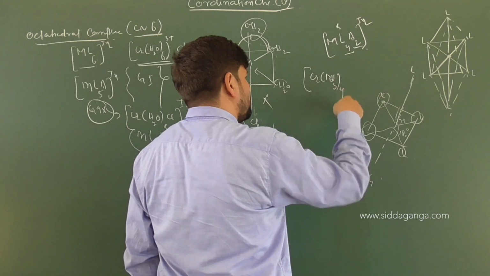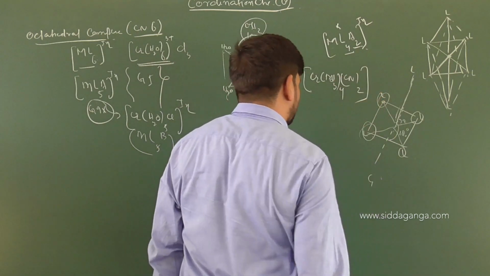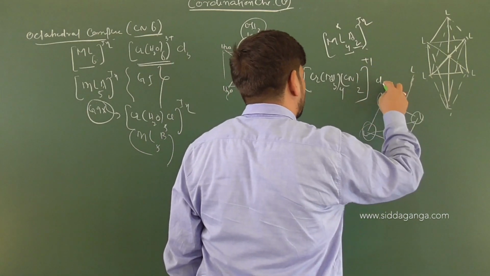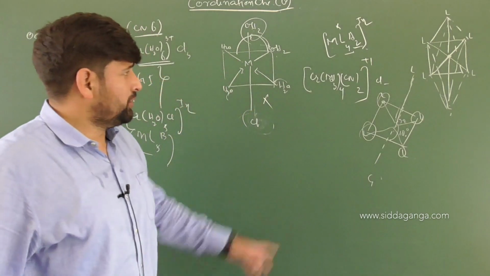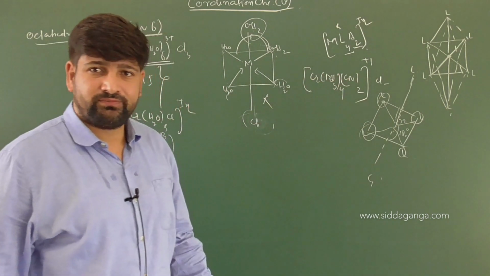So ML4A2 type of complex, you can have a name of that also, Cr NH3, how many times? 4 times. You can have CN, how many times? Twice. Complex will have the charge of, suppose, plus 1. That's outside we have got chlorine. So ML4A2 type of complex. Right.